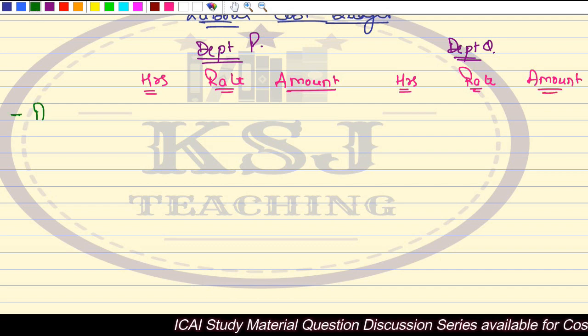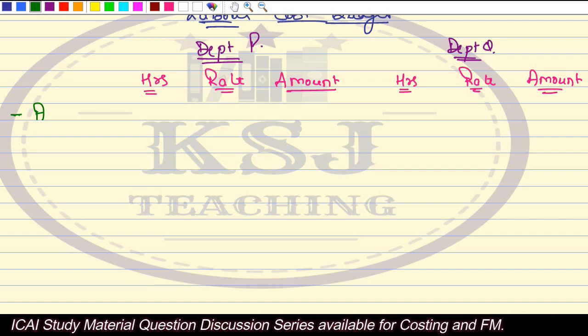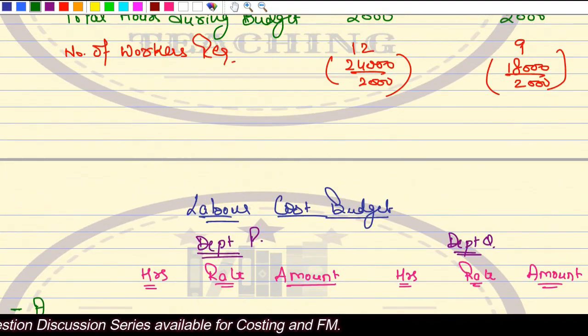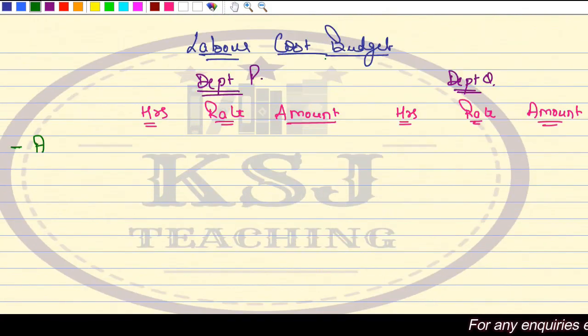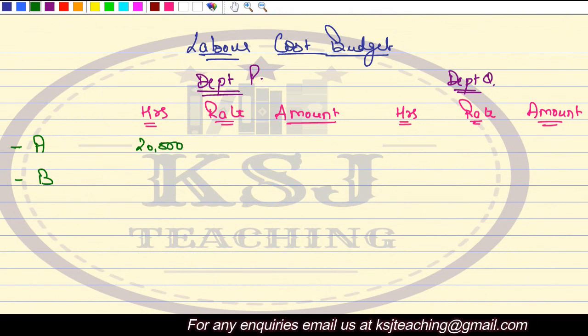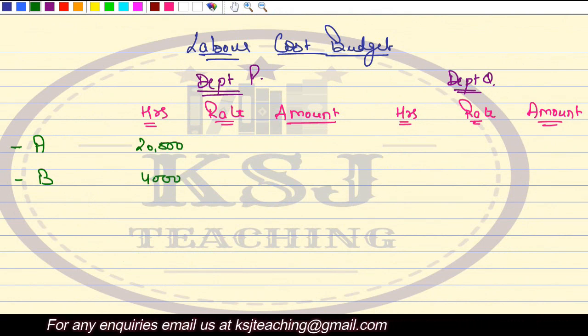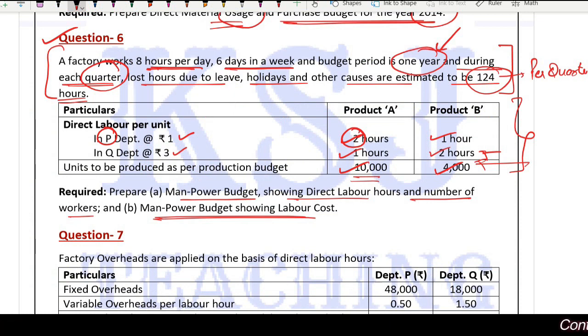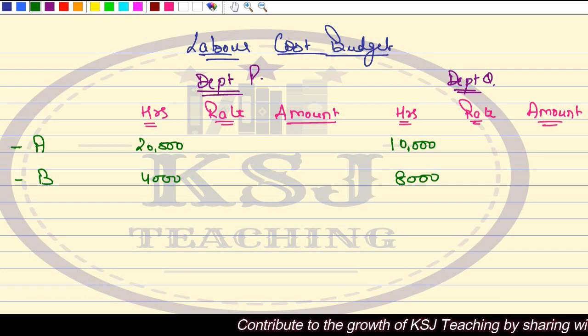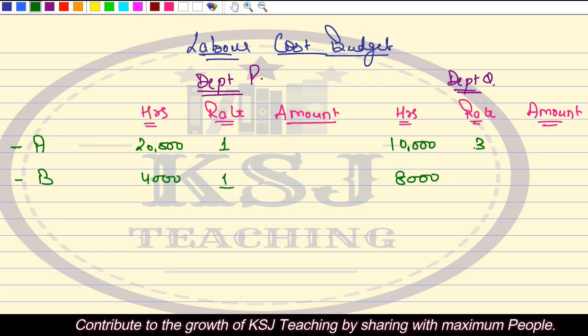Now, for product A, what is the number of hours in department P? For product A, the total number of hours is 20,000. Similarly, we'll take it for product B. Here, 20,000 hours, and here, 4,000 hours. Here, 10,000 and 8,000. Now, what is the rate at which they are being paid? In department P, rupees 1, and in department Q, it is rupees 3.